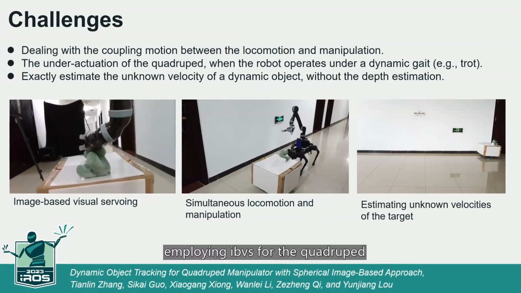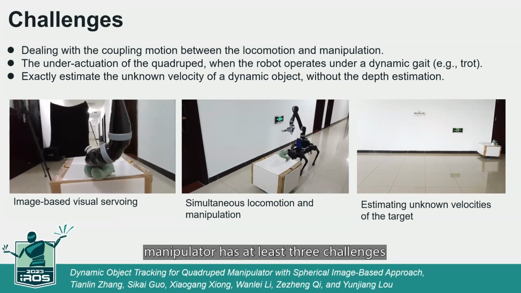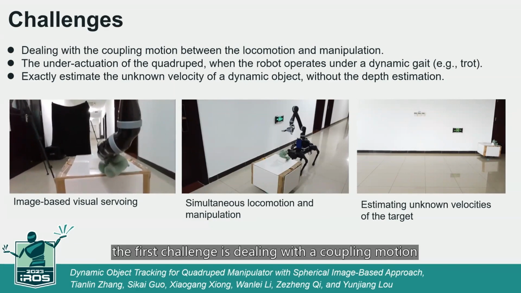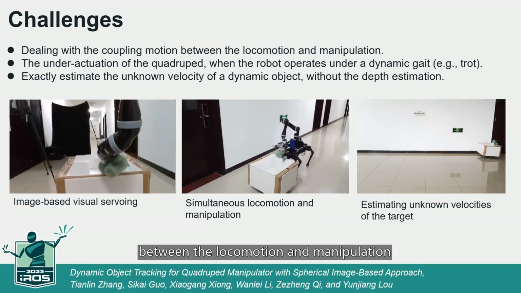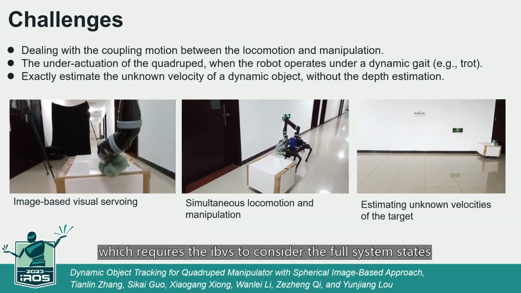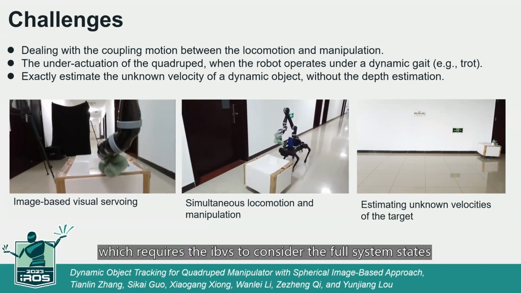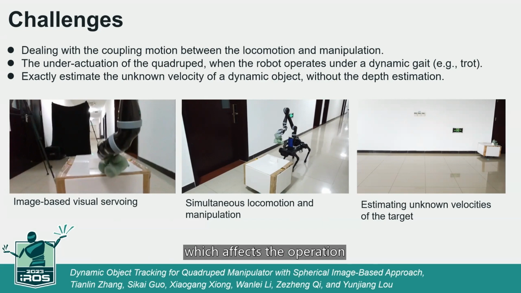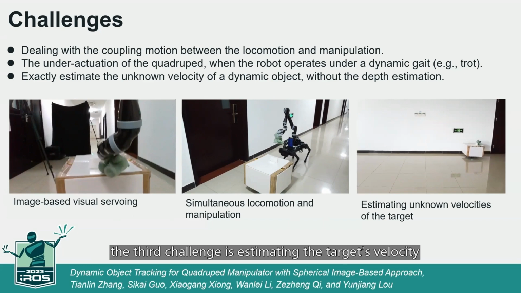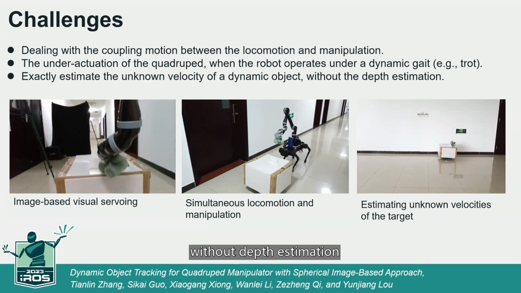However, employing IBVS for the quadruped manipulator has at least three challenges. The first challenge is dealing with the coupling motion between the locomotion and manipulation, which requires the IBVS to consider the full system states. The second challenge is caused by the under-actuation of the quadruped platform. When the robot is under a dynamic gait, like trot, the roll and pitch angles of the quadruped platform are uncontrollable, which affects the operation accuracy of the manipulator's end effector. The third challenge is estimating the target's velocity without depth estimation.